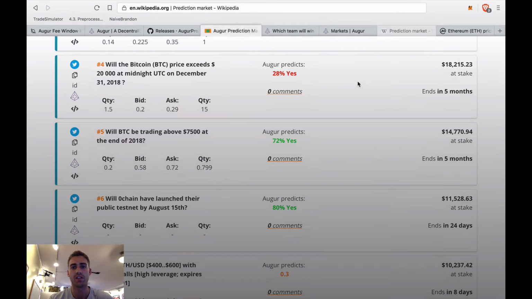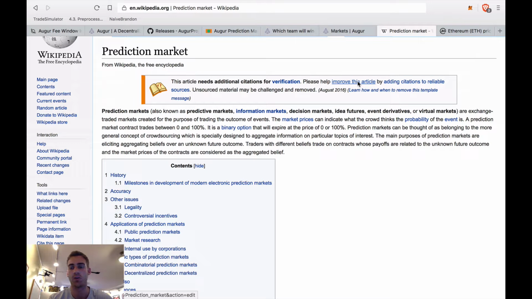And what Augur does is it decentralizes everything, so it removes the central entity that's needed for reporting and hosting the marketplace. So what this will do to prediction markets is it'll drive down the fees associated with participating, and it'll actually open it up to anybody that wants to create a certain market without censorship.